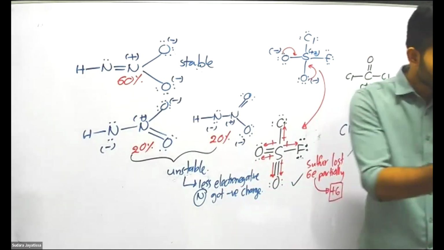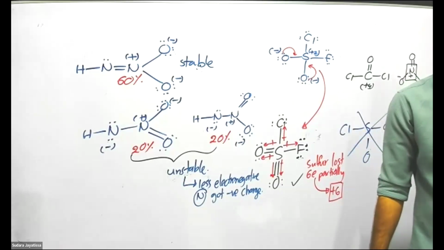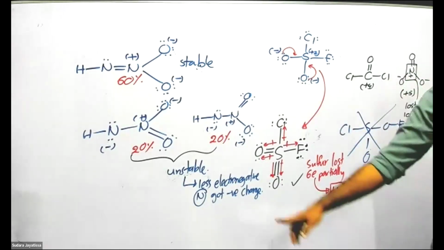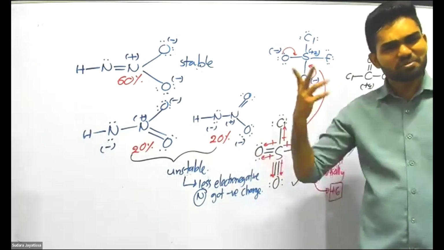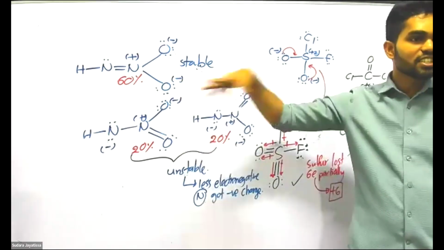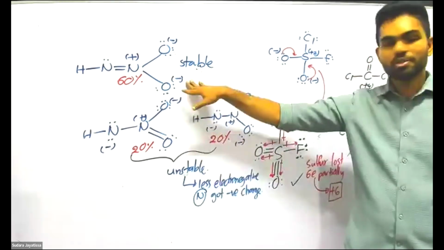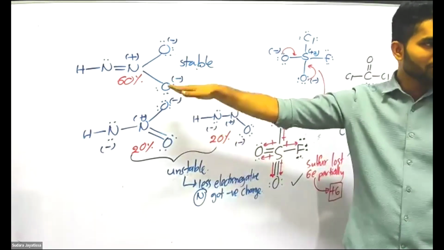What is the meaning of this 60? Yes. Now see, you guys are good today. 60, and what does that mean? Yeah, this structure contributes to the hybrid more than the other structures. This contributes 60%. This is some random number I put on it.